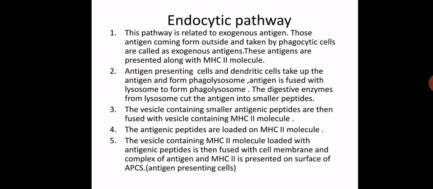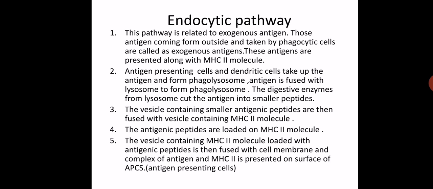Then the antigenic peptides are loaded on the MHC2 molecule. That means whatever antigenic fragments are produced after the action of the enzyme are fused with the MHC class II molecules. Then the vesicle containing the MHC class II molecule loaded with the peptides is fused with the cell membrane, and the complex of antigen and MHC2 is presented on the antigen presenting cell.